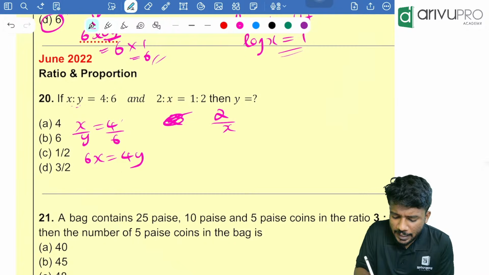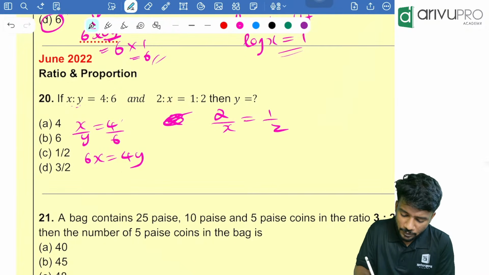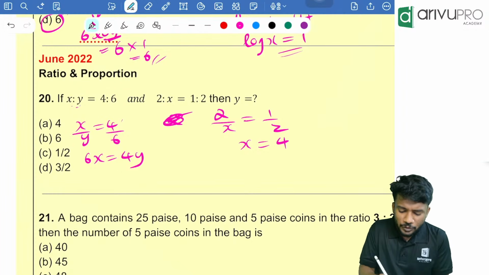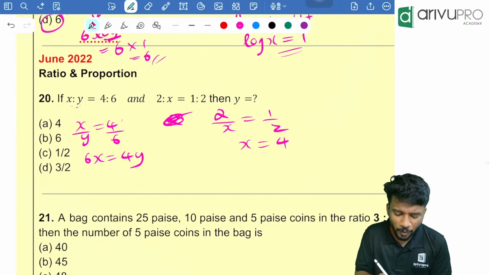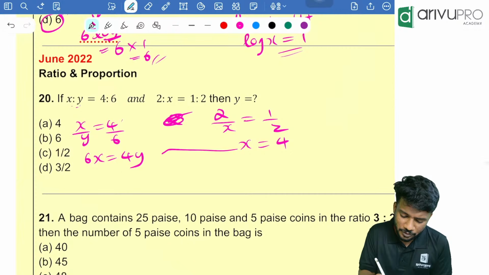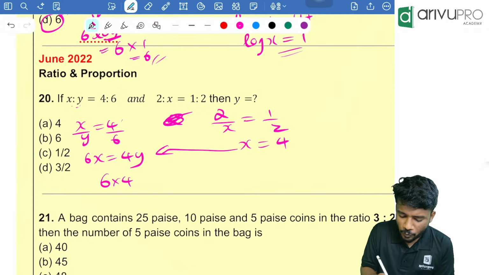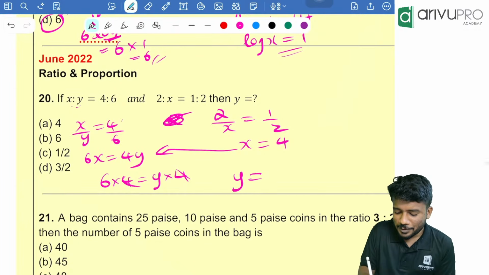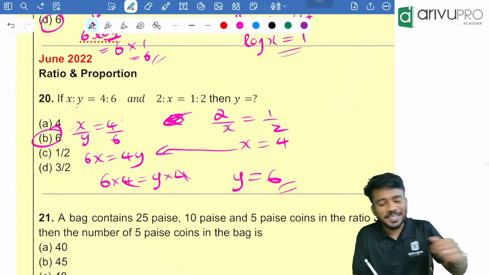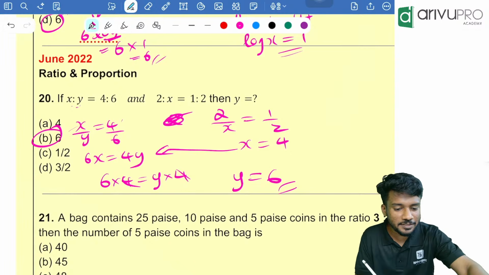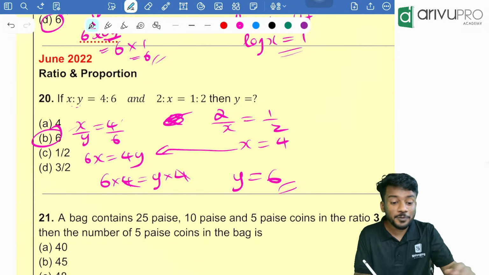Then 2 by x is equal to 1 by 2. From that, x is equal to what? X is equal to 4. Now you tell me accordingly what will be the possible value of y. Substitute this over here. That means 6 into 4 is equal to 4y. That means 4 cancel. Y is equal to what? 6. Option B is your answer. 20th question is that. Now can we go for the next question, people?